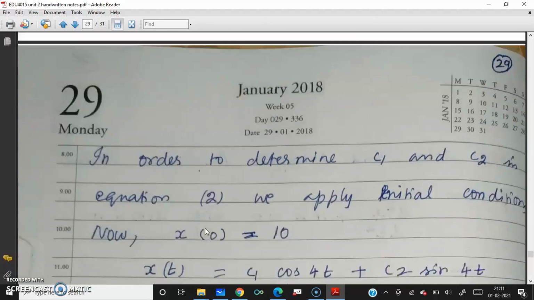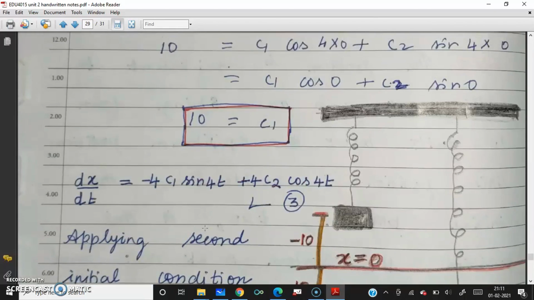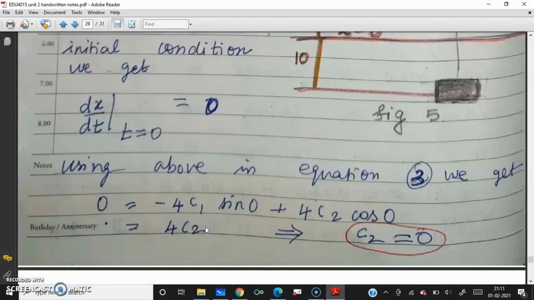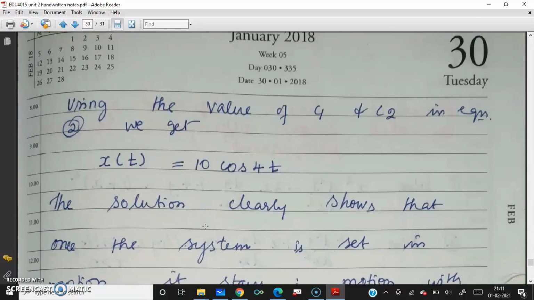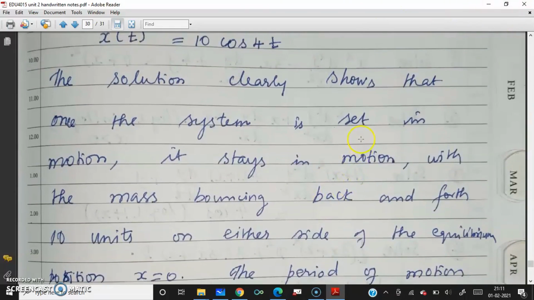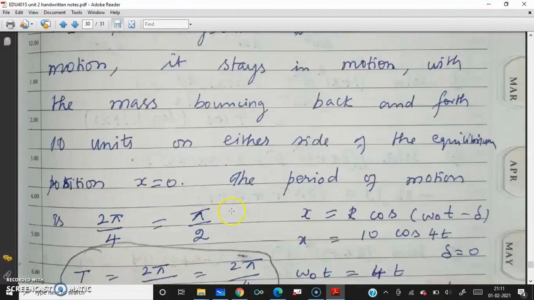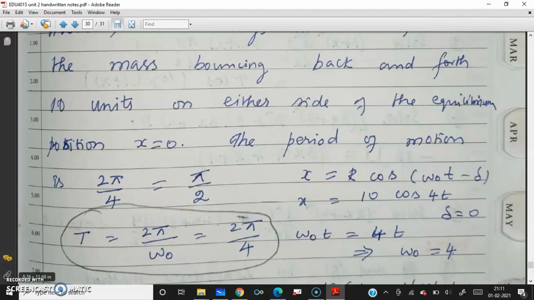So using the values of c1 and c2 here, c2 is 0, c1 is 10. So x of t equal to 10 cos 4t. The solution clearly shows that once the system is set in motion, it stays in motion with the mass bouncing back and forth 10 units on either side of the equilibrium position, that is x equal to 0.